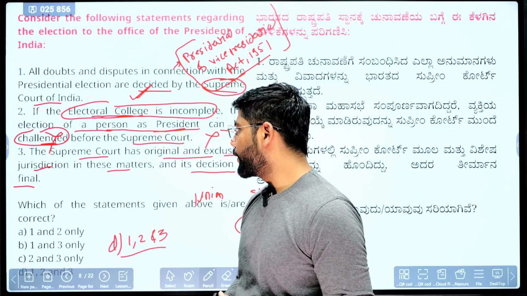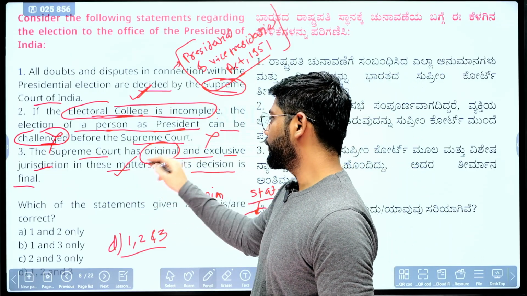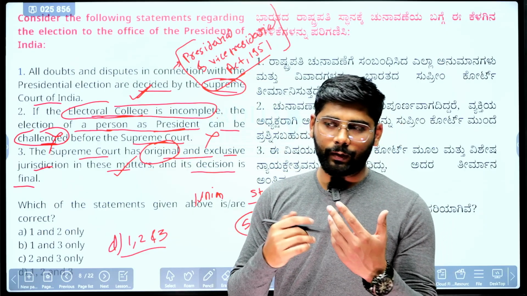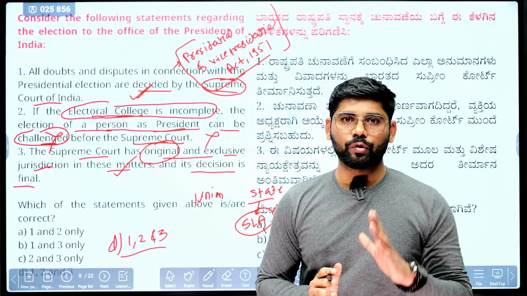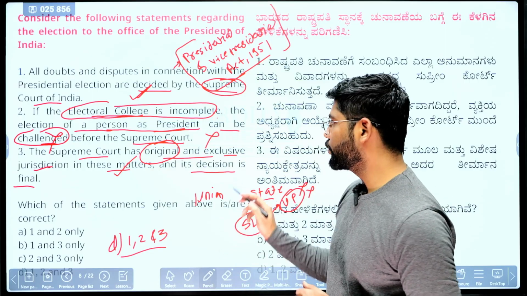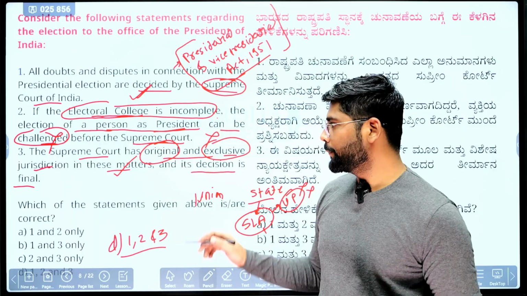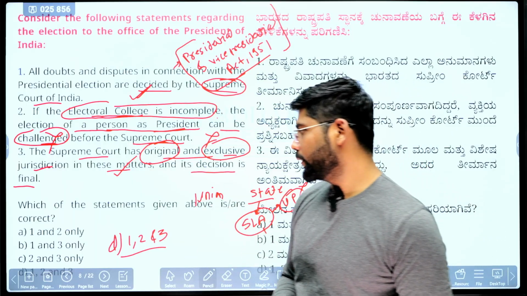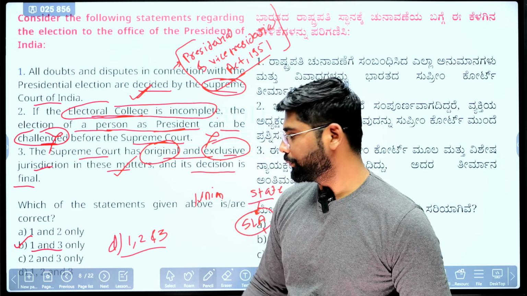Last statement, the Supreme Court has original and exclusive jurisdiction in this matter. Yes, original means that when you go for the litigation, at that time you must go to the Supreme Court, not anywhere else. And exclusive means only the Supreme Court will decide, not any other court. Okay, so that's why the third statement is also correct. So the correct option is B, that 1 and 3 are correct here.